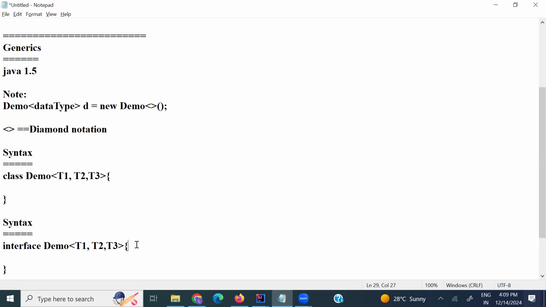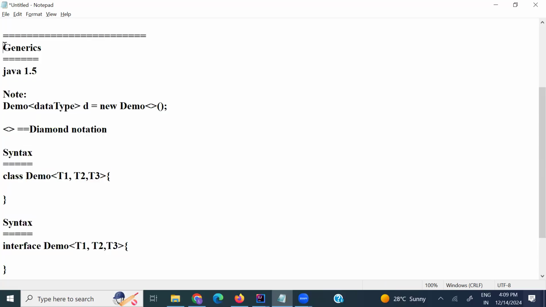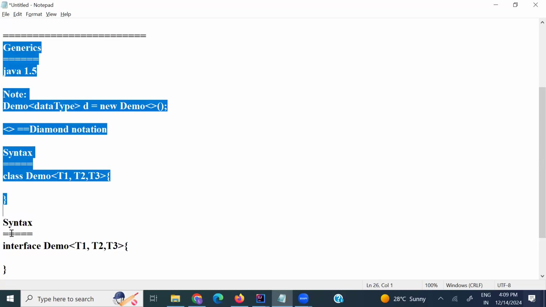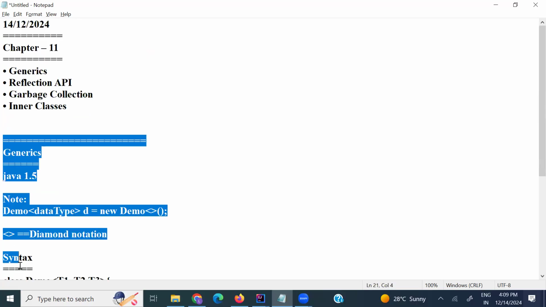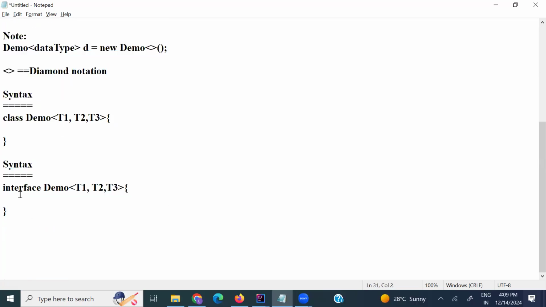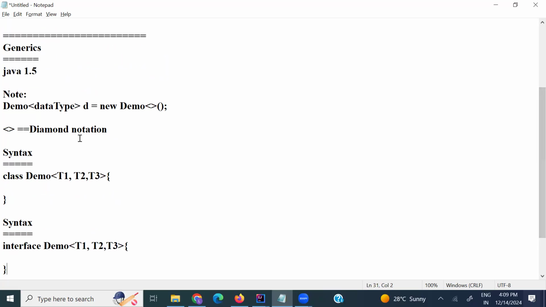That's it. You should remember what generics are and why we should use them. Generics are used for type safety. Before Java 1.5, the generalized approach internally used the Object class, which is the superclass of all other classes, right? After Java 1.5, they use the diamond notation, like a Demo data type equals new Demo, and you can use generics at class level, interface level, or method level.